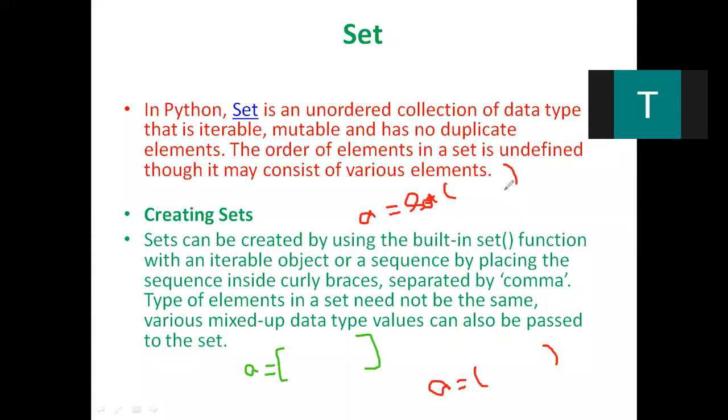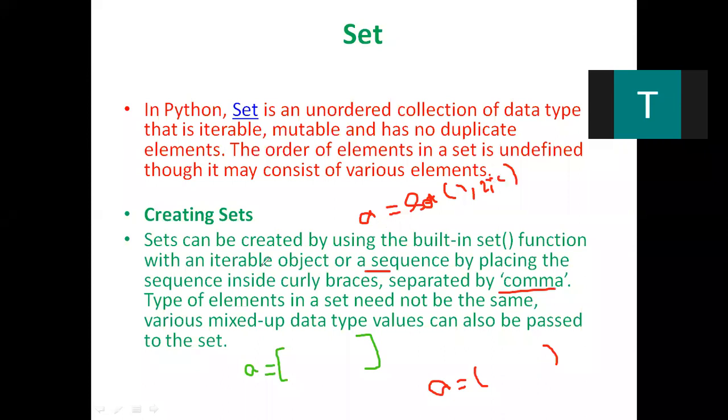So if you have set on the RHS side, it means we are going to create a set in Python. In that set, we provide some sequence of elements which are separated by commas. For example, the elements can be 1, 2, or some string. Each and every element is separated by a comma.